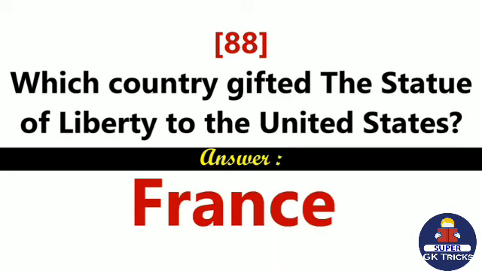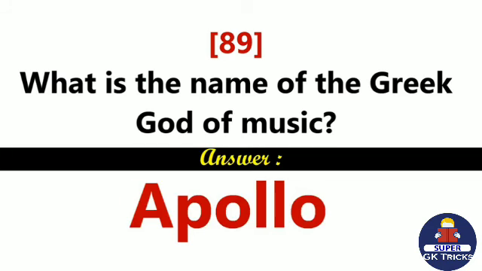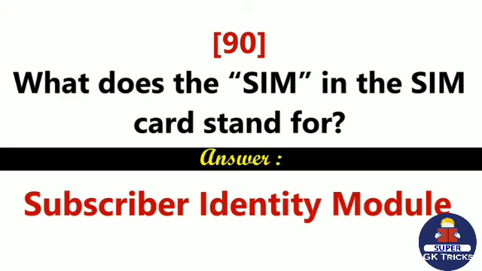France. What is the name of the Greek god of music? Apollo. What does the SIM in the SIM card stand for? Subscriber Identity Module.